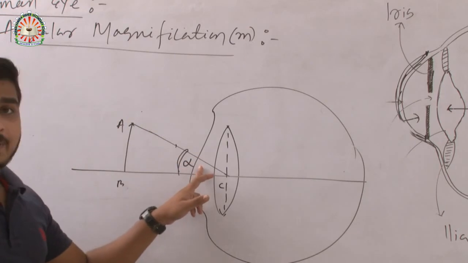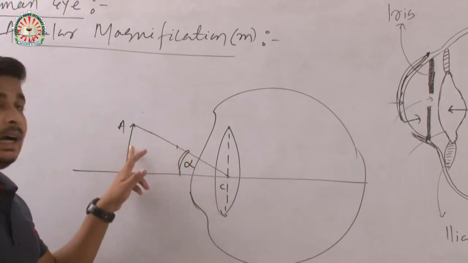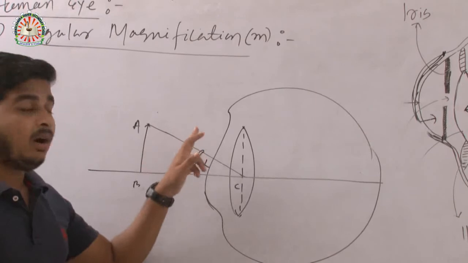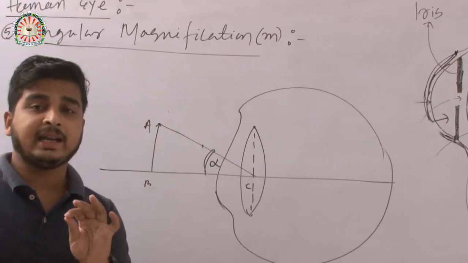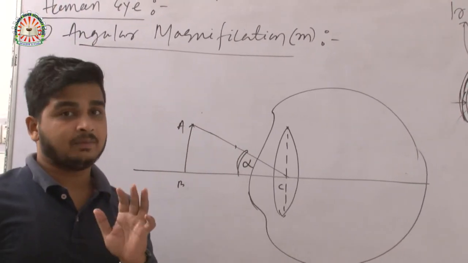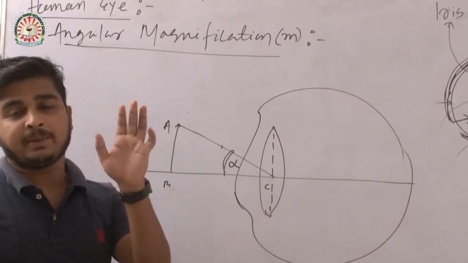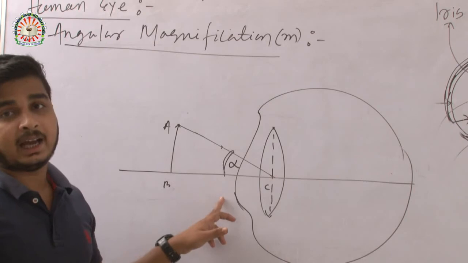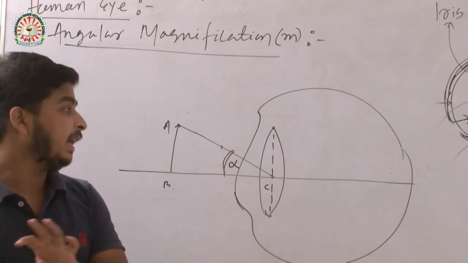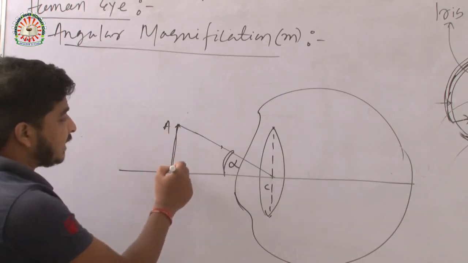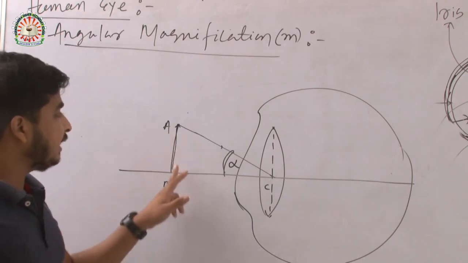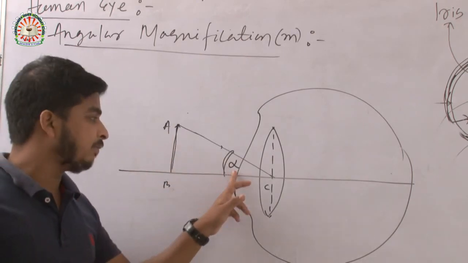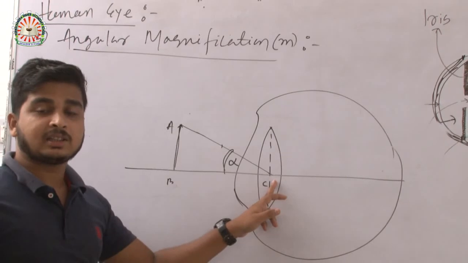This angle alpha is created by the object at the unaided eye. Unaided eye means naked eye. We have no optical instruments used in front of our eyes. So the object AB creates an angle alpha at the optical center C at the unaided eye.